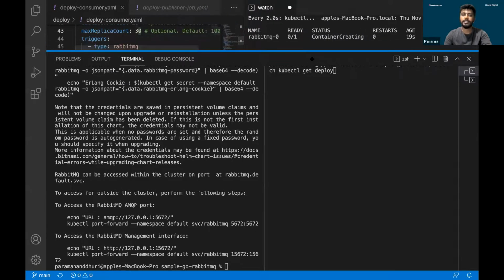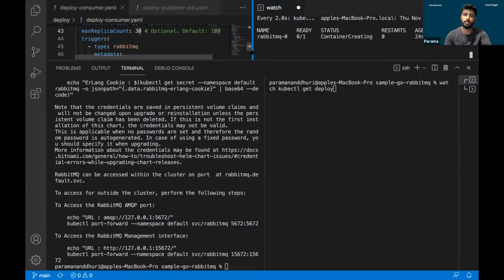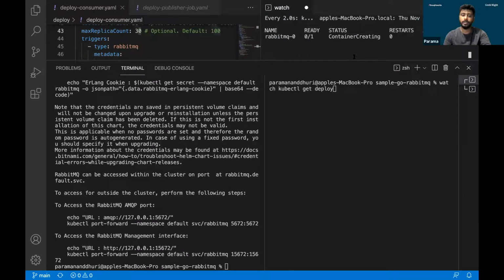Container is still creating, right? It takes around 30-40 seconds for the container to get up and ready. Till then, I can show how we can deploy the consumer as well. But before implementing the consumer, we should wait and check that this RabbitMQ container is up and ready. Once that is ready, we can access it by port forwarding the RabbitMQ server onto the browser. From the UI, we can check what messages are available.